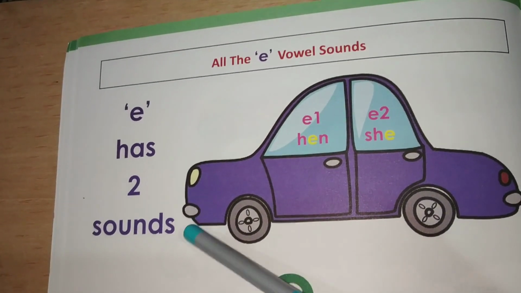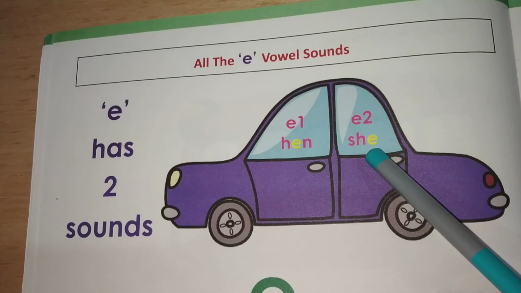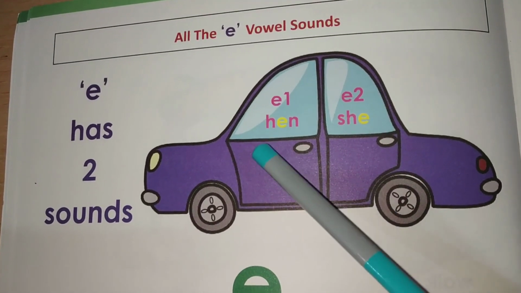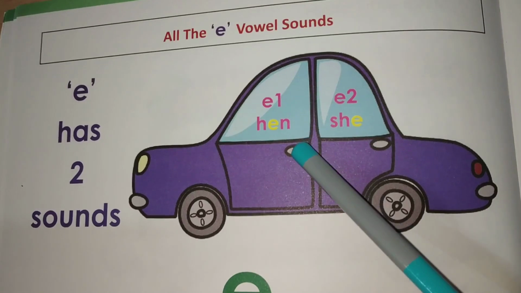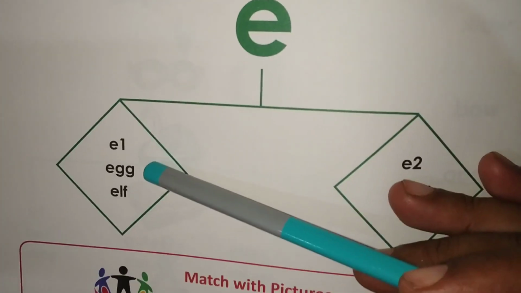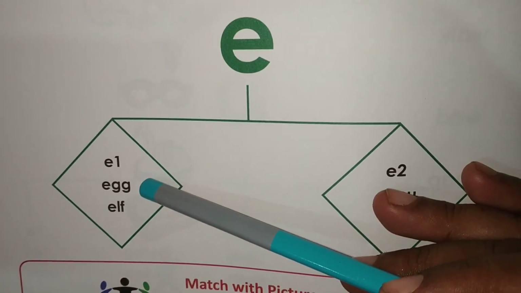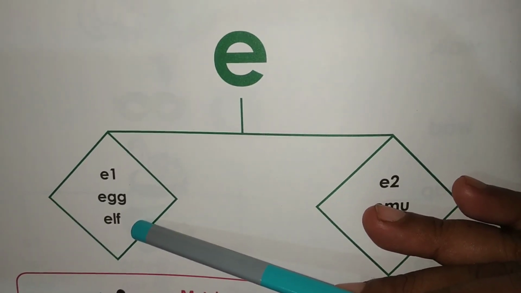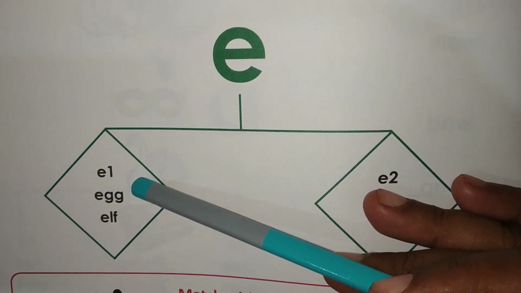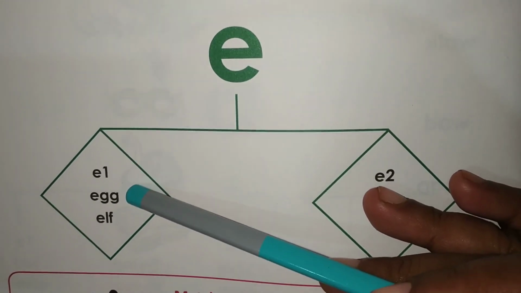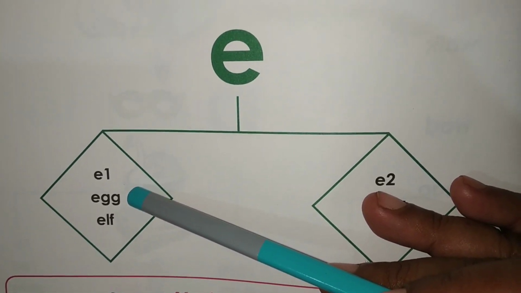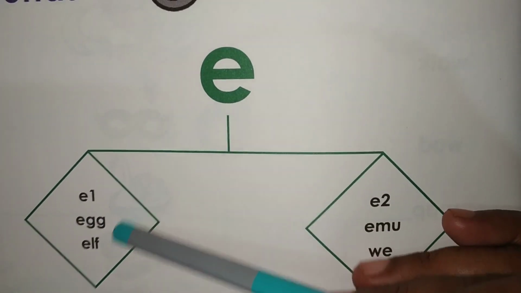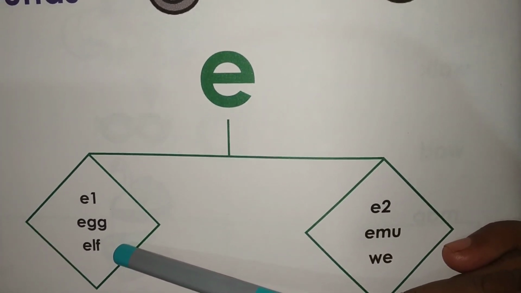E has 2 sounds. E, hen. Egg. Elf. At some endings, we use 2 phonograms together, giving 1 single sound. This is how we explain to the children. Egg, elf.